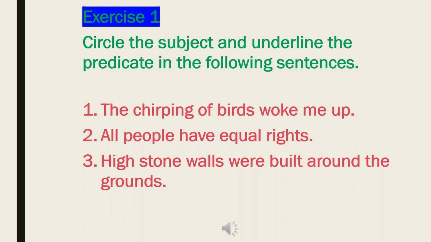Before starting, I would like to remind you again what a subject and a predicate are. The subject of a sentence may be a word or a phrase which tells us who or what is being talked about, or who or what does an action. The predicate is the part of a sentence that tells us something about the subject. In this exercise, there are a total of 8 sentences. We have to separate the subject and the predicate.